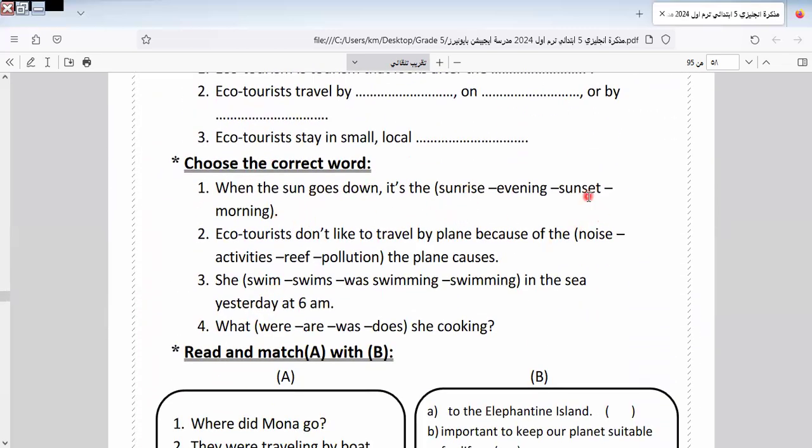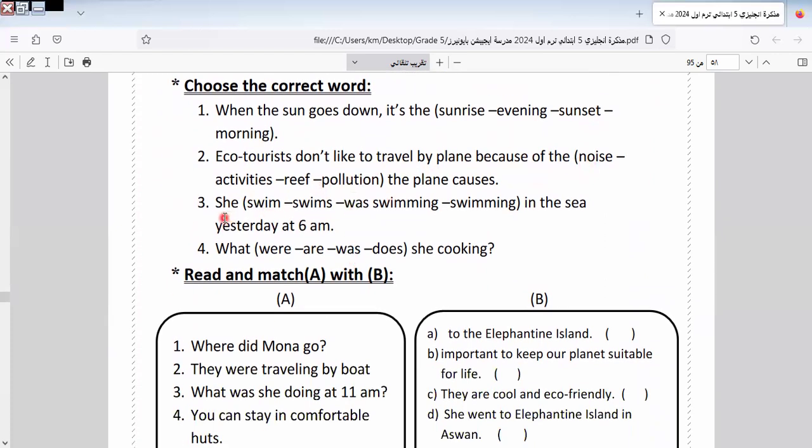So the answer here will be sunset. This one: Eco-tourists don't like to travel by plane because of the pollution. Our clever pupils: she was swimming in the sea at 6 a.m. As we know during the lesson, "at" refers to what? Without thinking.